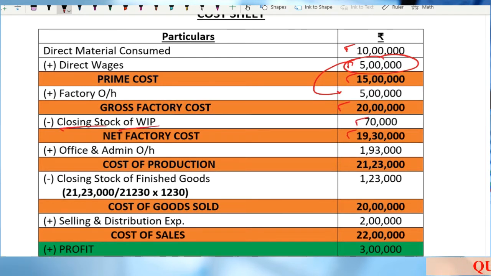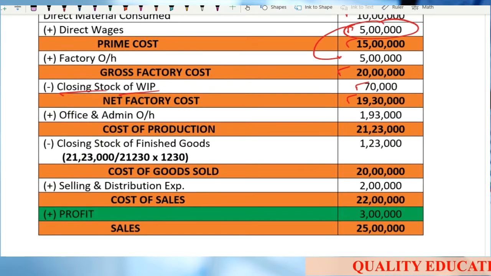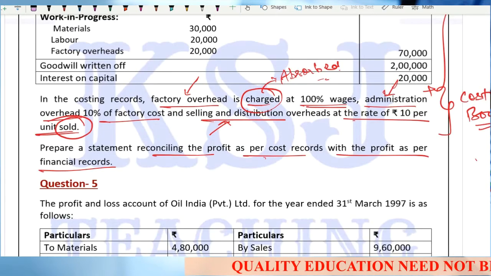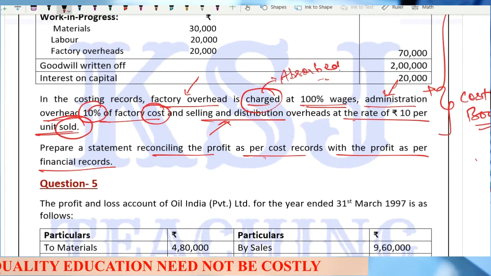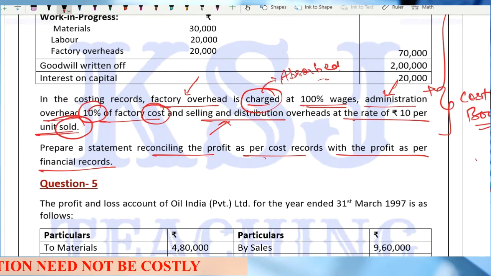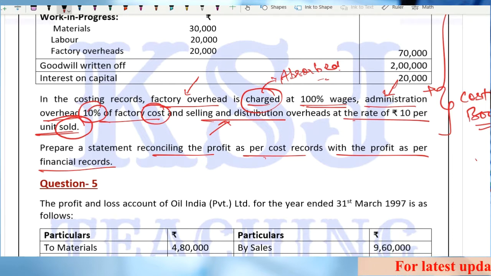Net factory cost is 19 lakh 30,000. Office and administration overheads, another information given, that is 10% of factory cost. One thing you need to be very careful about in the examination: there is a difference between factory overhead and factory cost. Factory cost is the sum total of prime cost and the factory overheads.